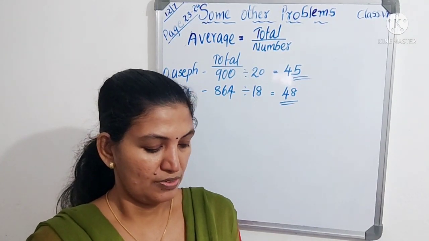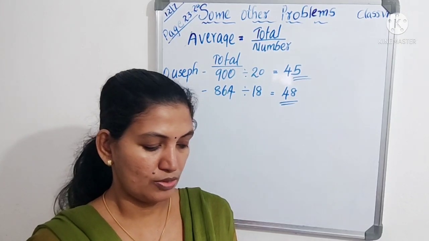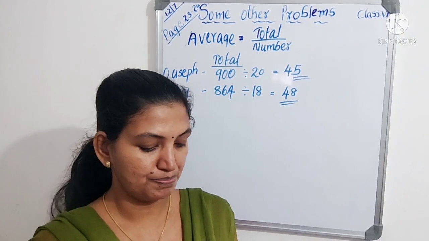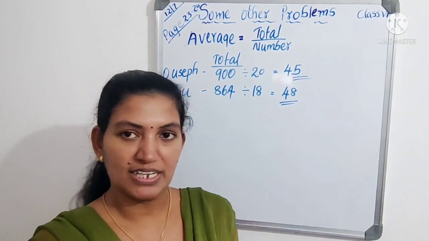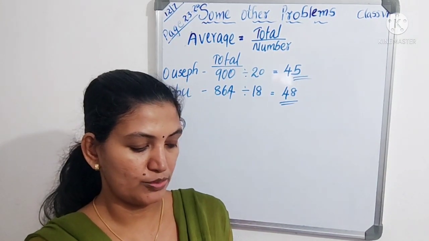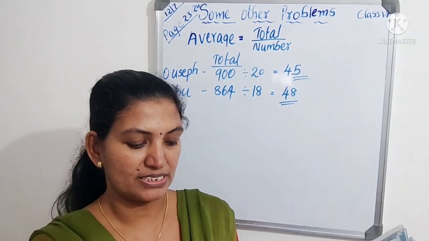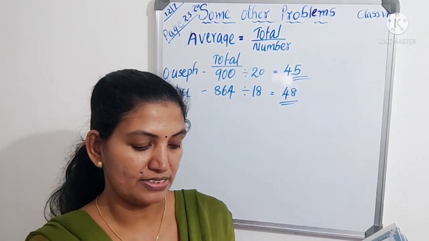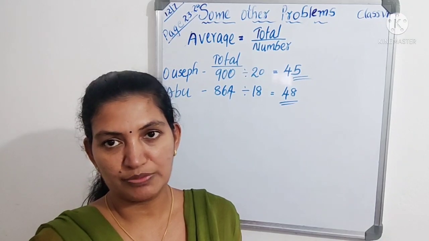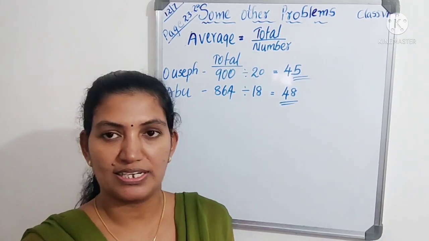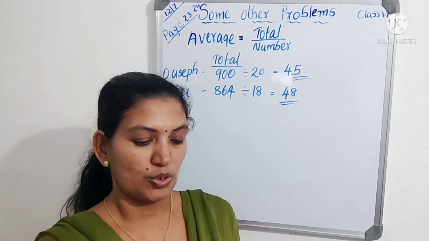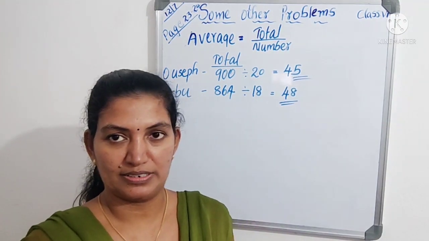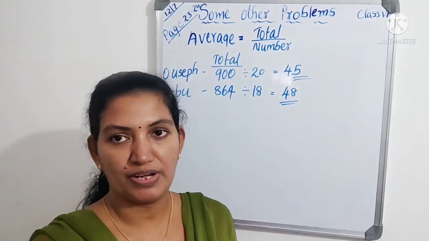First we find the total coconuts Abu got last year. If you add all the coconuts, 200, 264, 240 and 160, we get 864. So Abu got a total of 864 coconuts. Then Sausep got a total of 900 coconuts. Understood, all of you?